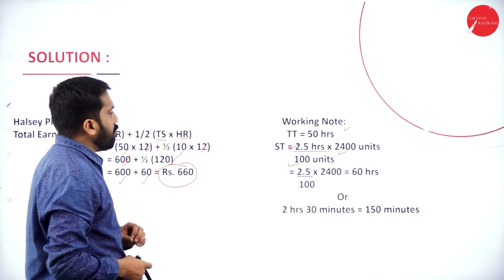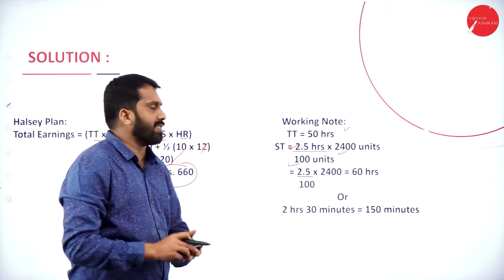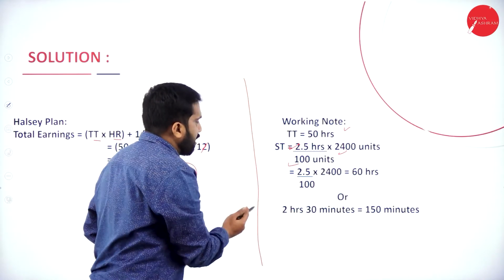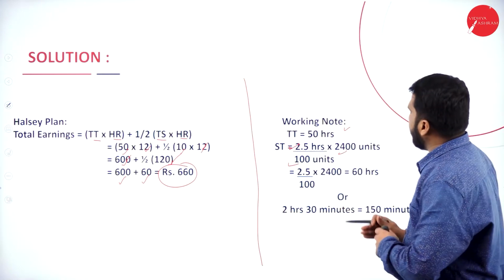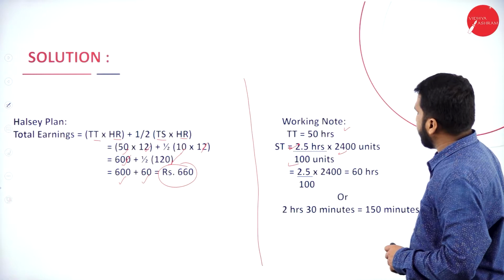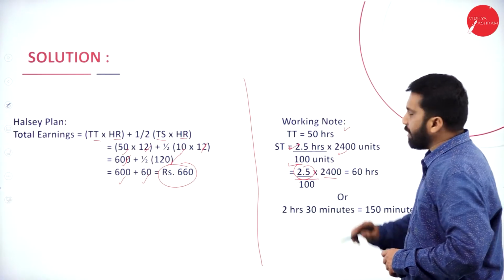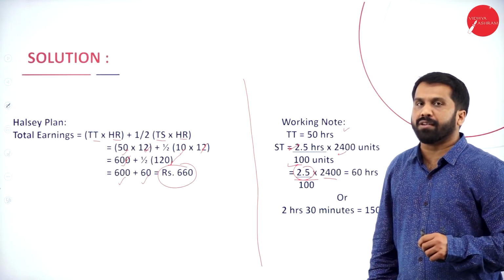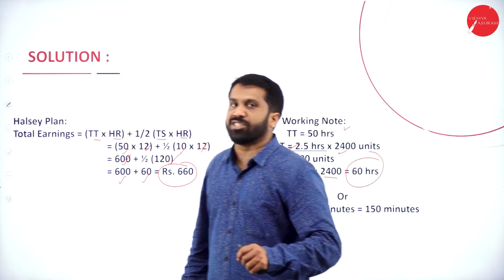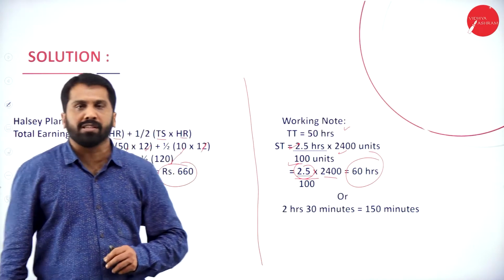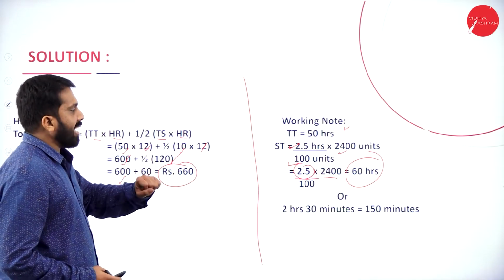Now, I'll go for the answer. As I told you, the right side is always your working note and on the left side we have the answers. Right side, whatever we have calculated: 2.5 divided by 100 multiplied with 2400. What is your answer? Your answer is 60 hours. So we are done with this calculation.